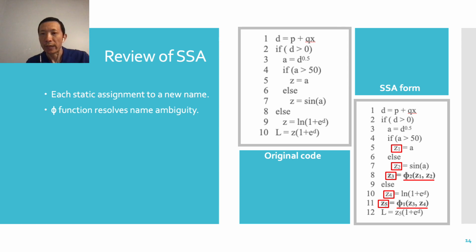Here is a quick review of SSA. SSA is a way to represent code inside compilers. It renames variables such that every static assignment is made to a new name, as illustrated by these names of Z. When there are name ambiguities, such as the Z here on line 10, a special function phi function is inserted. Phi function is only a notation. In this example, for instance, what it says is that the Z5 gets the value of either Z3 or Z4, depending on the runtime execution path.